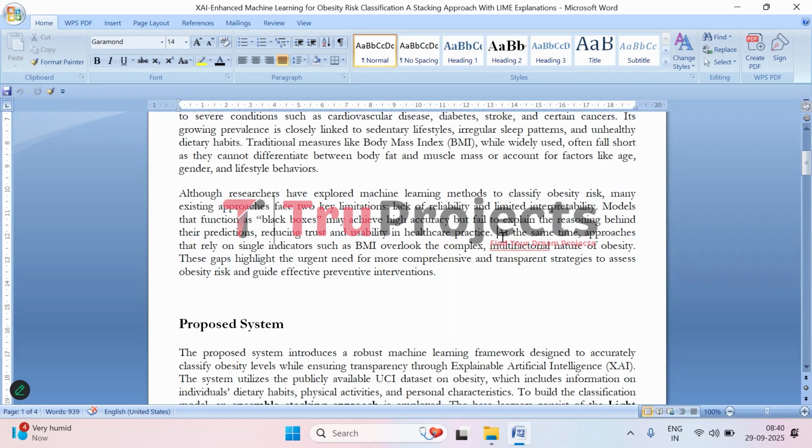On top of that, some methods only focus on one thing like body mass index, but obesity isn't that simple. It is influenced by many factors like age, gender, lifestyle, and eating habits. Just looking at one measure misses the bigger picture. That's why there is a need for better systems that are not only accurate but also clear and transparent, so people can trust them and actually use them for early prevention and better health decisions.